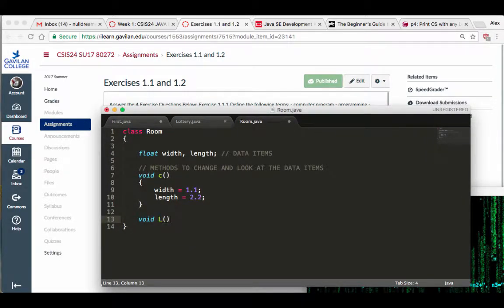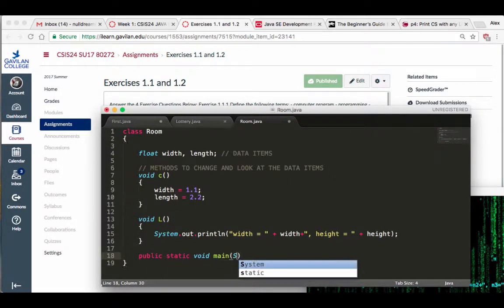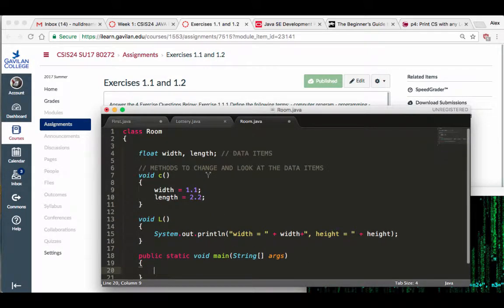Let's do it capital L, just because. No good reason. Capital L, and in there we're going to do a system.out.println, and I'm going to show you that width is equal to width, and I'm going to tell you that height is equal to height. And then, just like I did with the other program, I'm going to do the public static void main, public static void main String square brackets args.